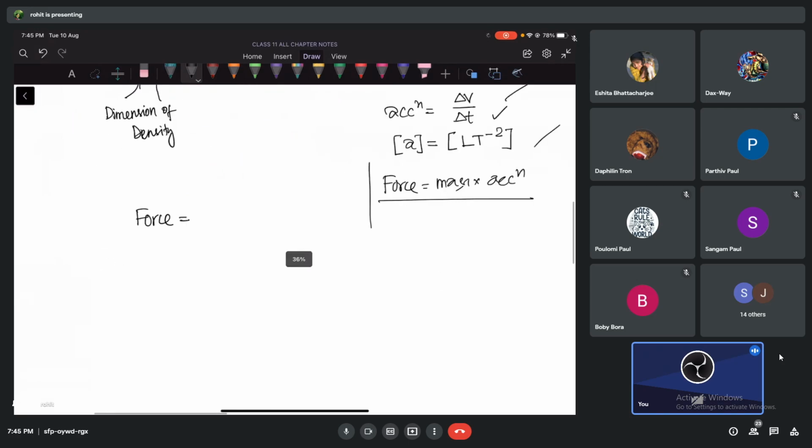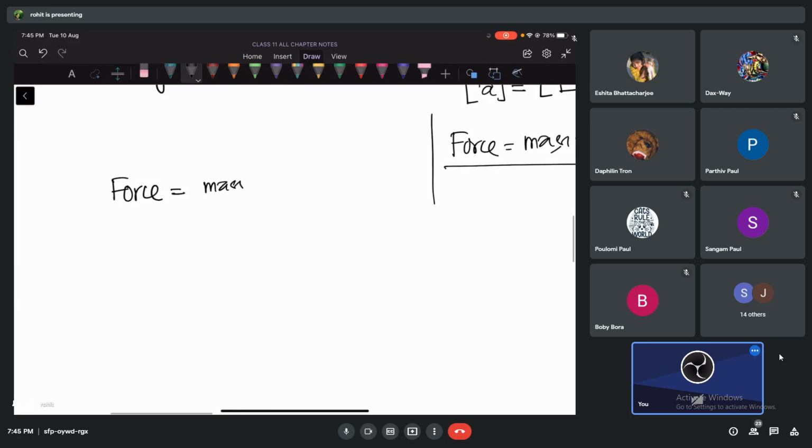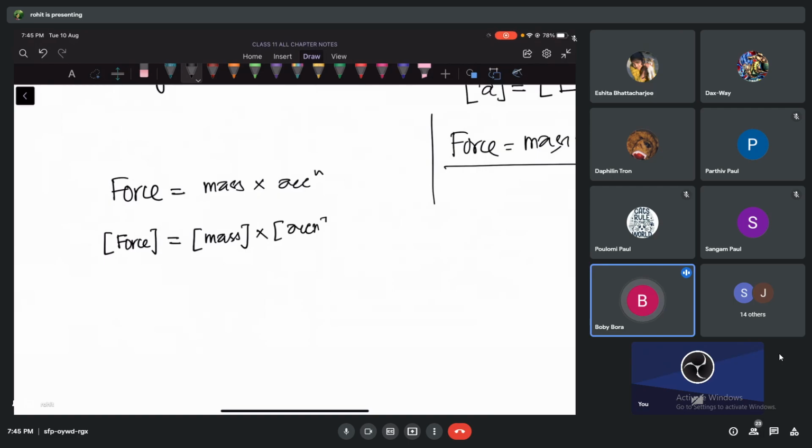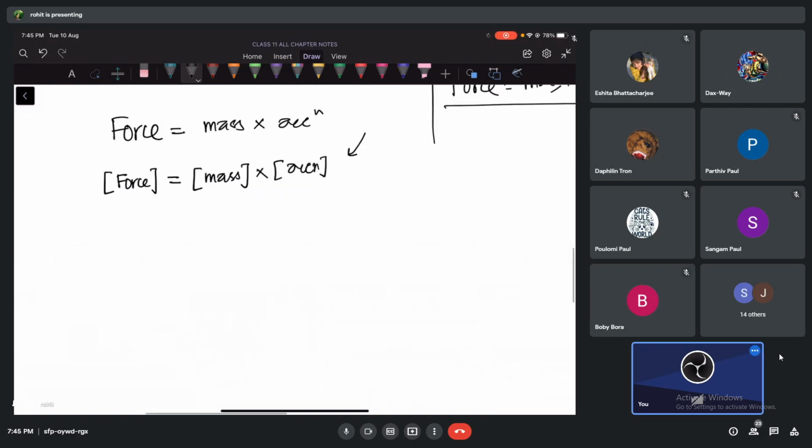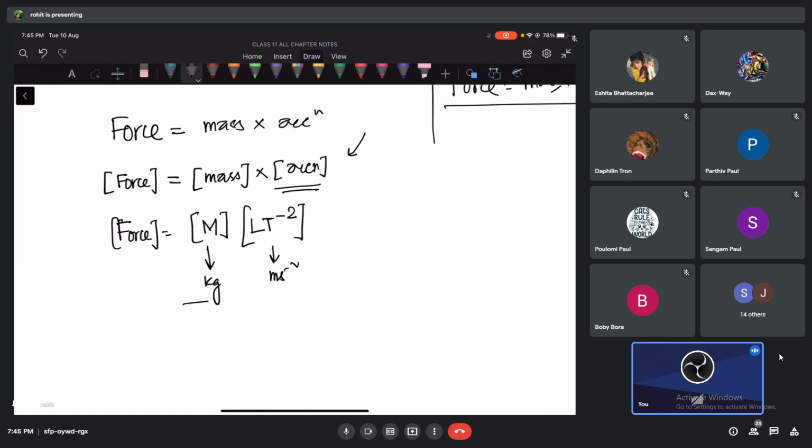So I'm just showing you force very quickly. Force, tell me guys, what is the formula? Mass into acceleration. Okay, so fundamentally our force dimension, on which fundamental quantities does it depend? It depends on the dimension of mass into the dimension of acceleration. The square brackets, I'm telling you again, mean dimension, okay? Today we'll do a lot of problems, okay? So the dimension of force will be equal to the dimension of mass, which is fundamentally M only, times the dimension of acceleration, which is LT minus 2, because we know mass is measured in kg and LT minus 2 means meter per second square. This is what force is, okay? So don't worry, we'll come to all these things.